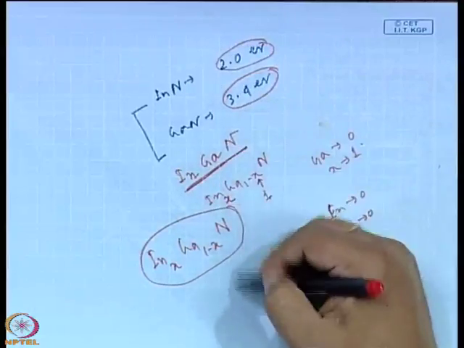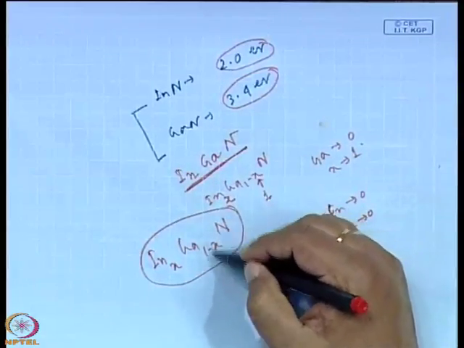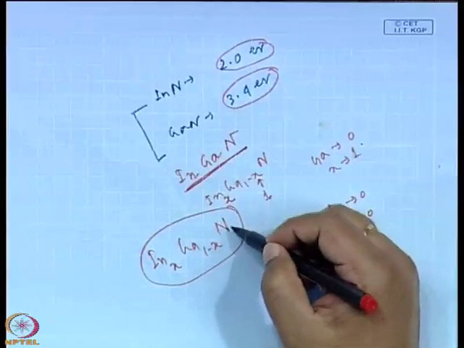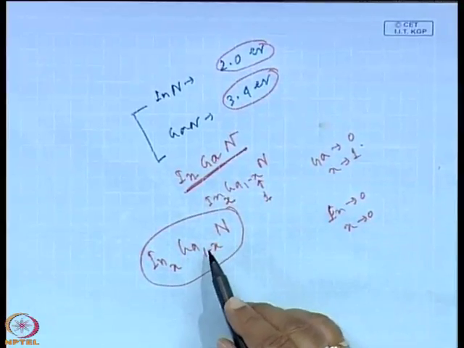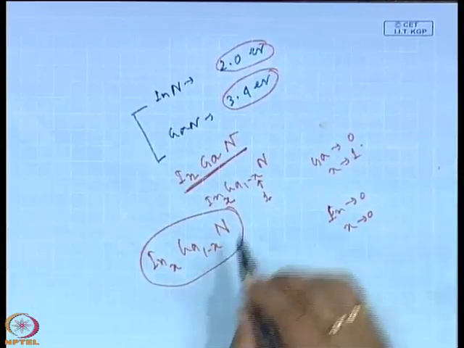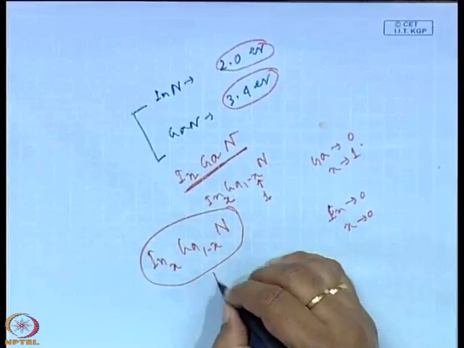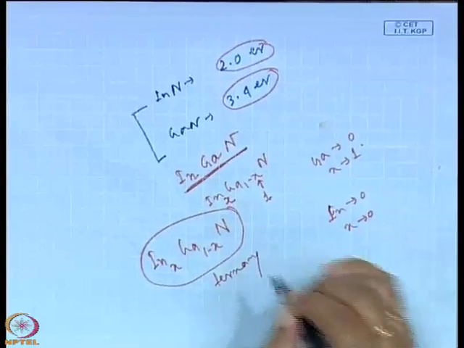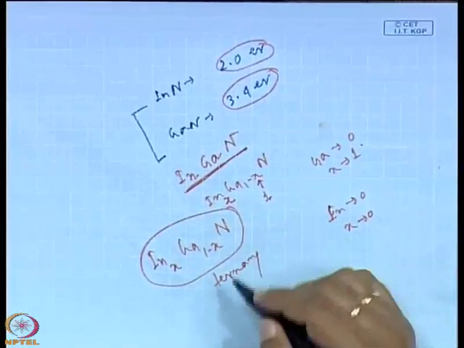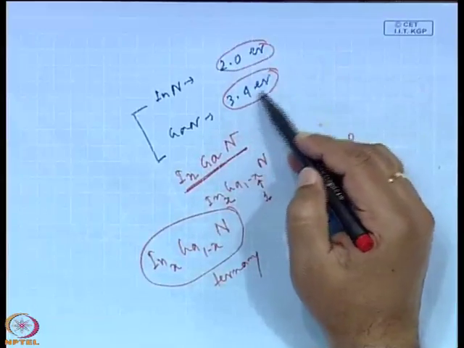So, continuously you can change the value from 2 electron volt to 3.4 electron volt by changing x from 1 to 0. That means it is a ternary compound whose band gap is between 2 electron volt and 3.4 electron volt.